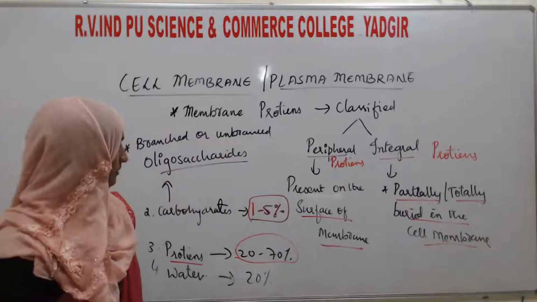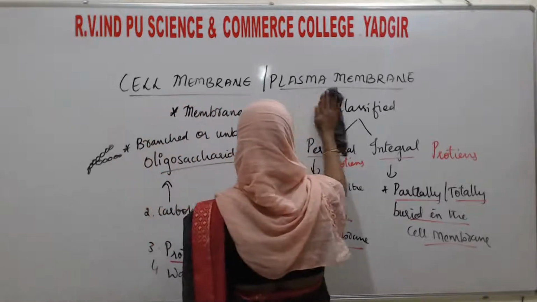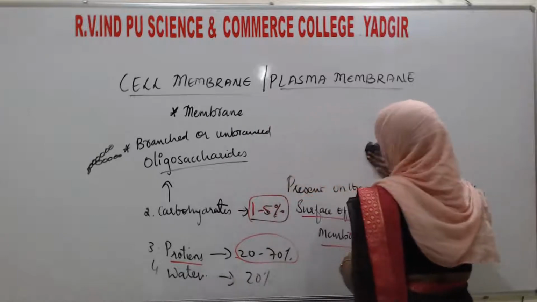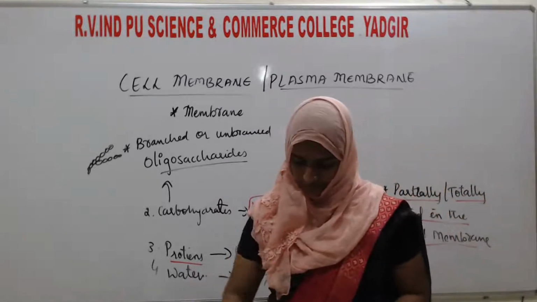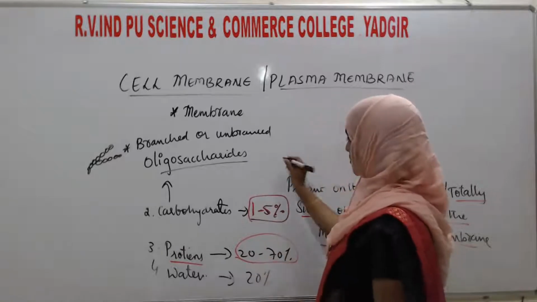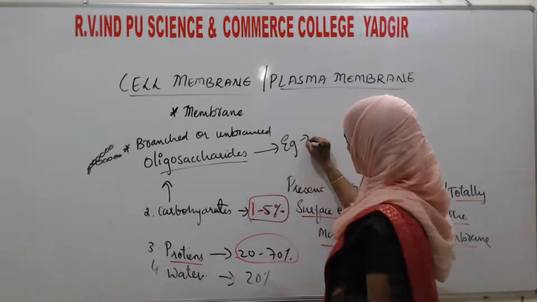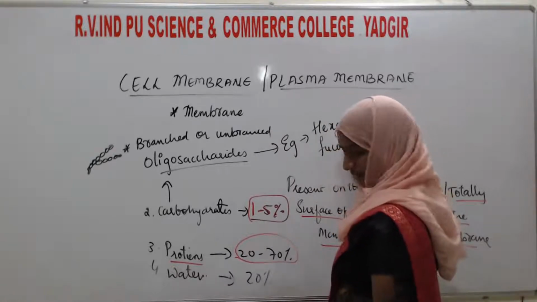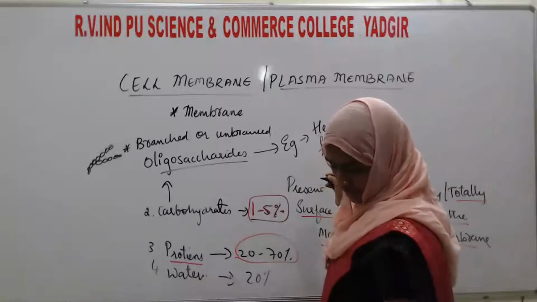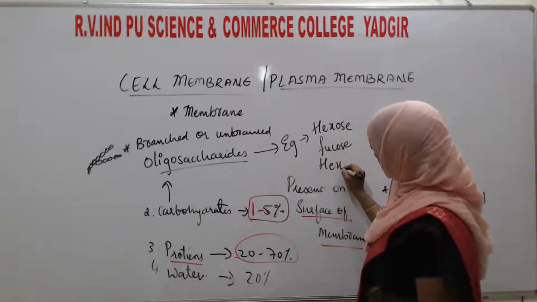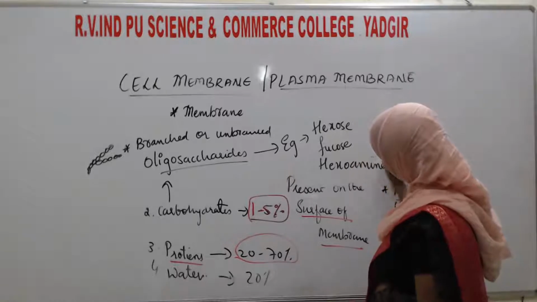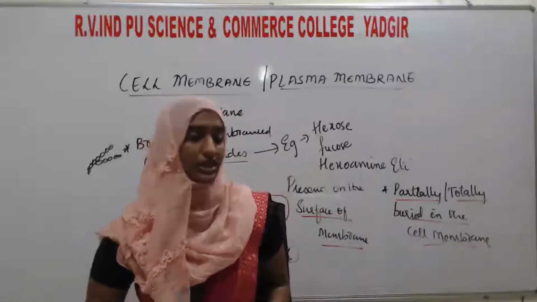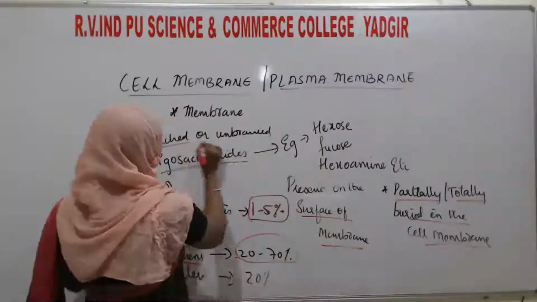For example, oligosaccharides such as hexose, fucose, then hexosamine, etc. These are some examples of oligosaccharides which are present in a branched or unbranched manner.